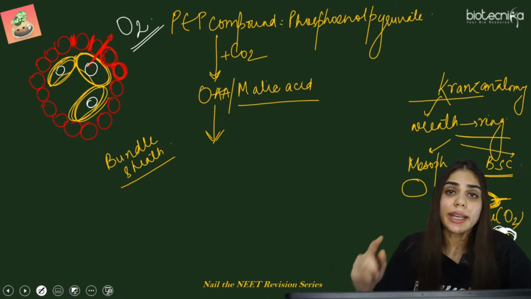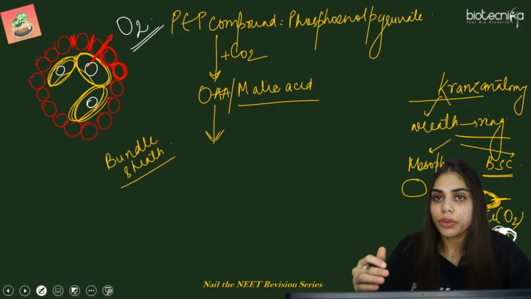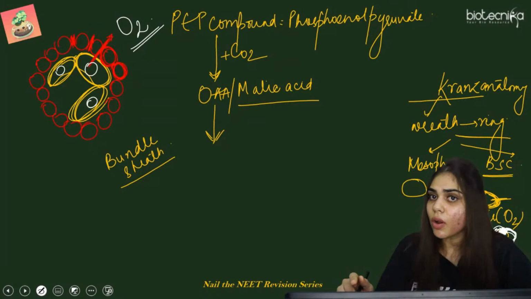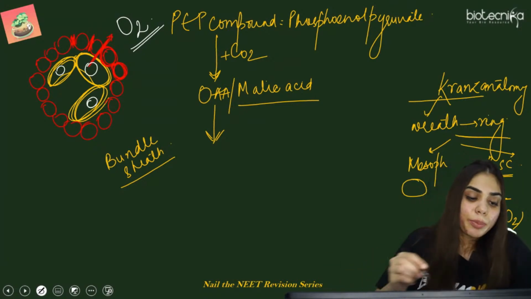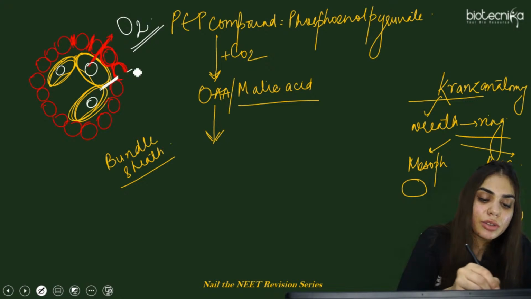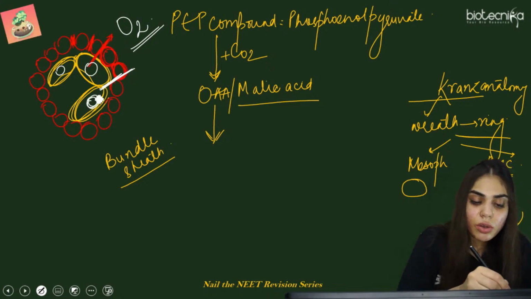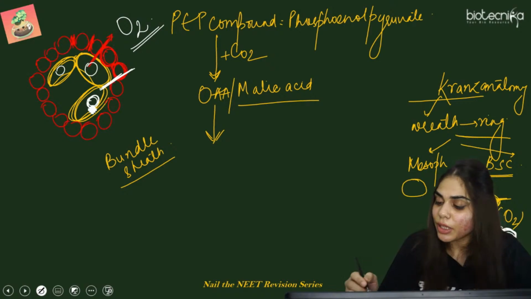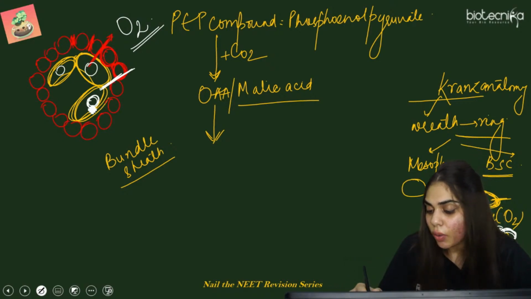So it should always behave as carboxylase. Why? Because it has to fix carbon dioxide from the atmosphere to synthesize glucose. But if it uses oxygen, it will lead to a wasteful process. Because this is impervious to oxygen, rubisco is always present in the bundle sheath cells. Now, what do the mesophyll cells contain? They contain only PEPcase enzyme, and they have no rubisco.